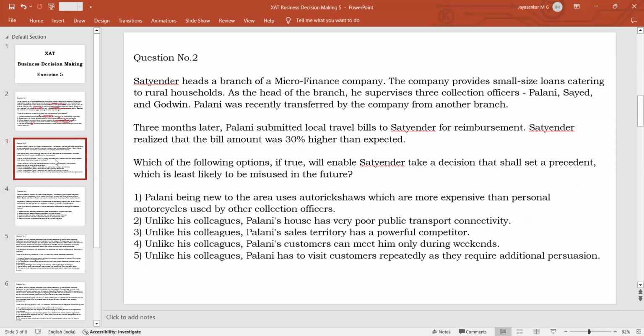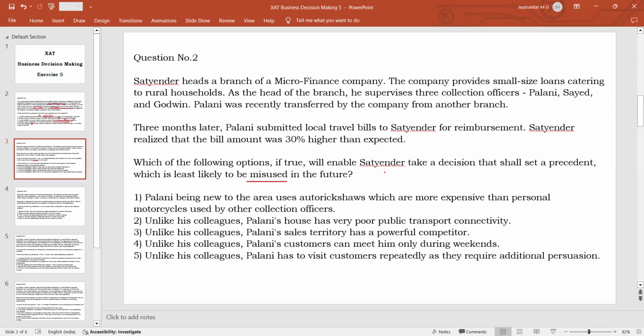Satyendra is the head of a microfinance company and is giving loans to rural households. And he supervises 3 collection officers, Palani, Syed, and Godwin. Palani was recently transferred by the company to another branch. And 3 months later, Palani submitted the bills for reimbursement, and the bills were 30% higher than expected. So your question is, which of the statements will enable Satyendra to take a decision that shall set a precedent which is least likely to be misused in the future? So the word misused is used.